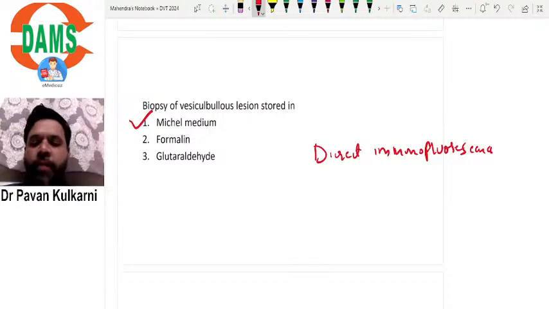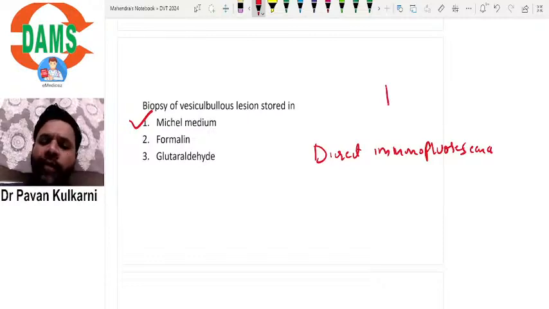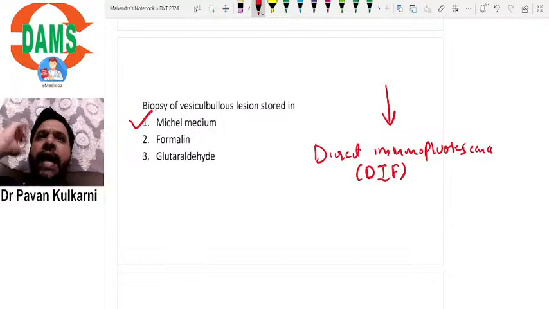Okay, so that is very important, that you can't keep any vesiculobullous lesion tissue in formalin. Formalin is a routine fixative. For a vesiculobullous lesion, you always need to do a technique called direct immunofluorescence for diagnosis. To confirm that this is pemphigus, or that this is lichen planus, we need to do direct immunofluorescence.